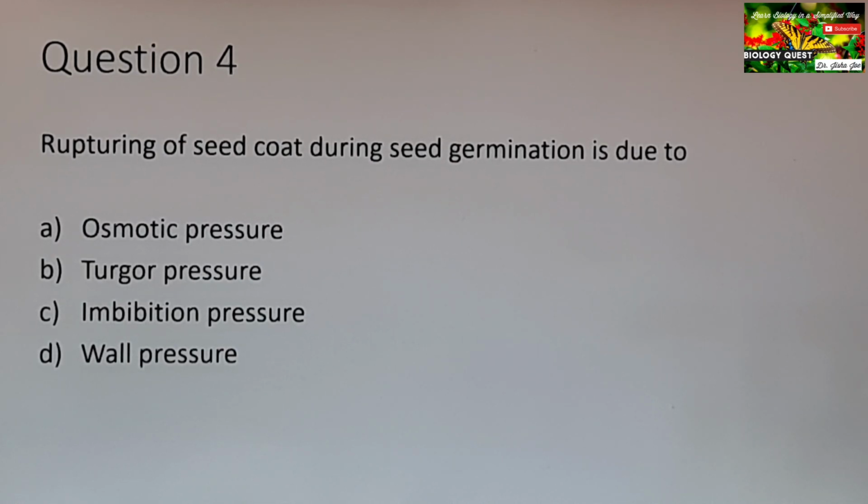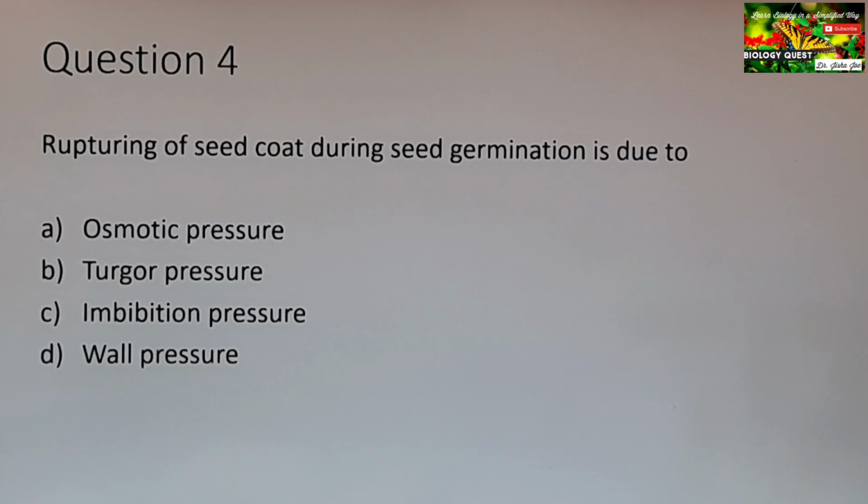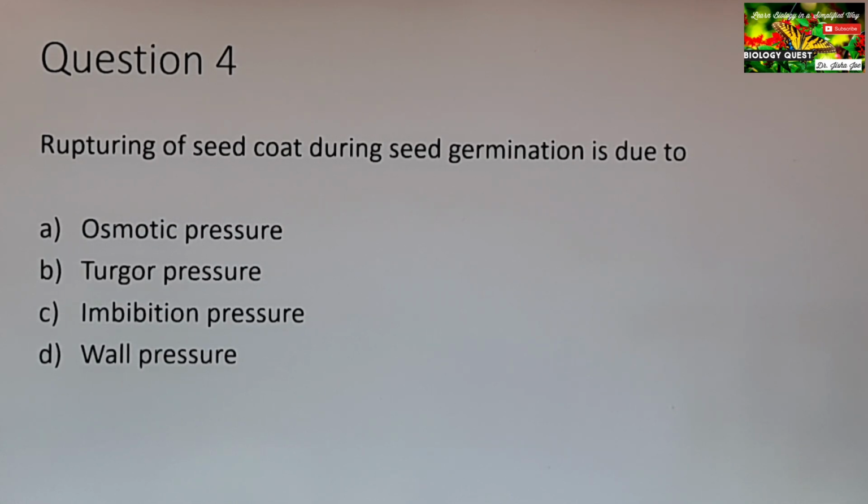Rupturing of seed coat during seed germination is due to option C, imbibition pressure. As I told you, the first step in seed germination is the imbibition of water by the seed coat. As a result of this imbibition, pressure is developed inside, and this pressure is called the imbibition pressure, which causes the seed coat to rupture in the case of seed germination. So the answer is imbibition pressure.